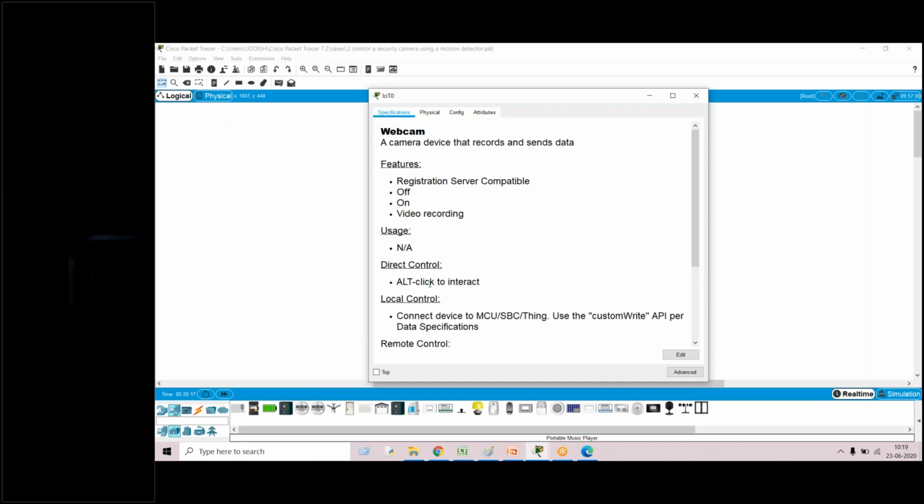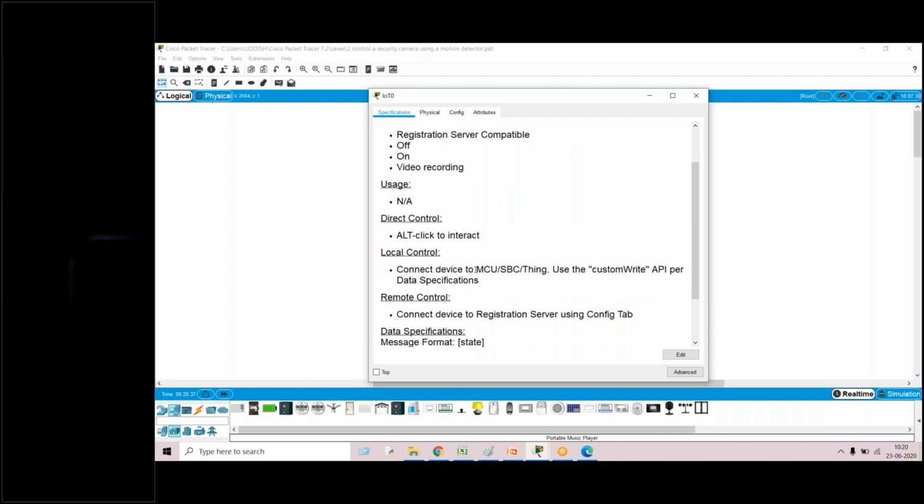And for this, as I already said, if you are interested to change the name, you can see the features here. The webcam is a device that records and sends the data. It has the capability of registering. We can make the webcam off or on, and we can record the video, and we can control this by using alt click, or we can use MCU or SBC boards.